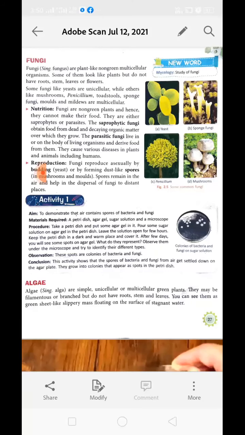We will discuss activity number 1, which is to demonstrate that air contains spores of bacteria and fungus. To perform this activity, we need a petri dish, agar gel, sugar solution, and a microscope to see the view. The procedure is to take a petri dish and put some agar gel in it.